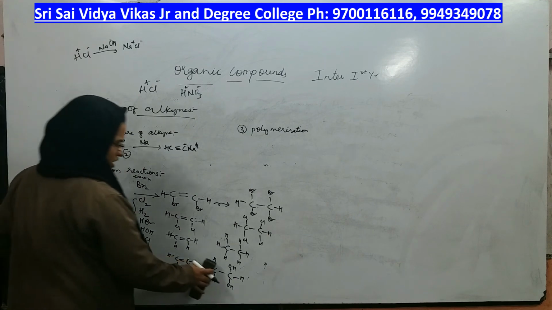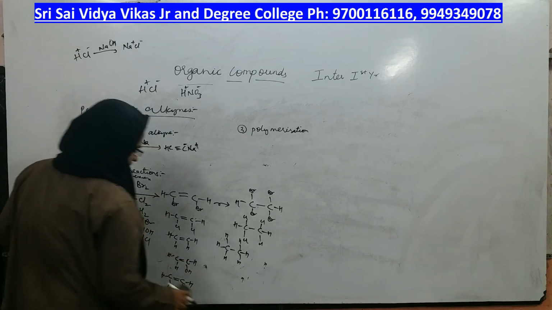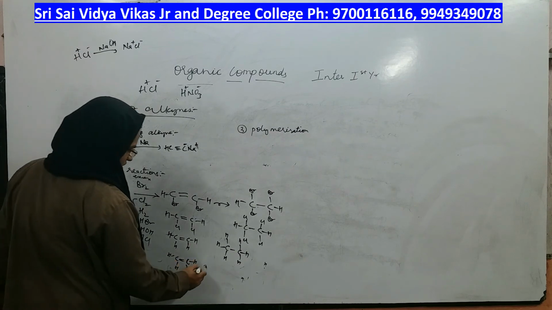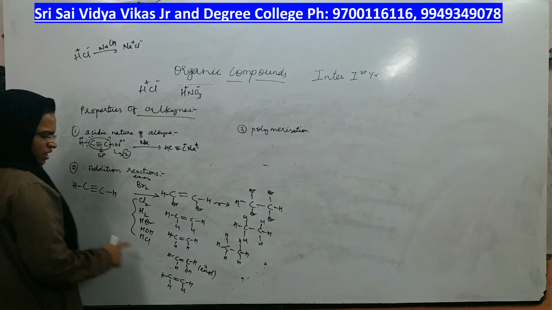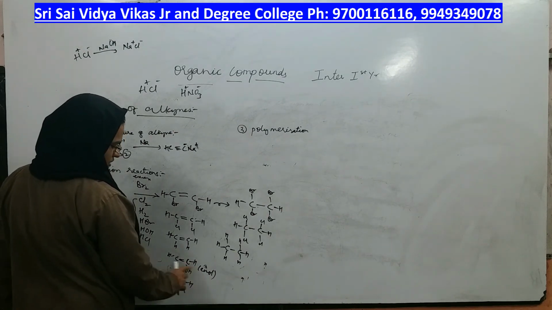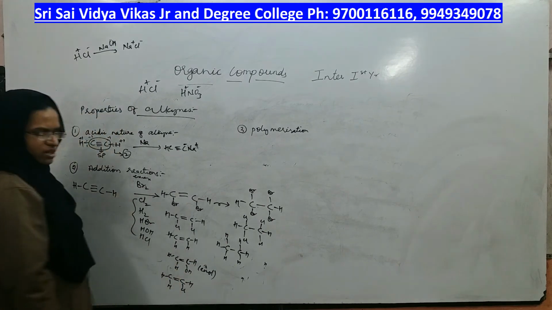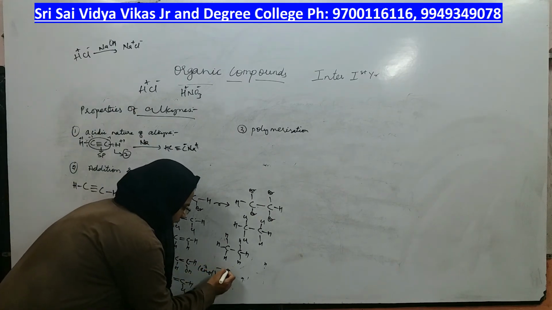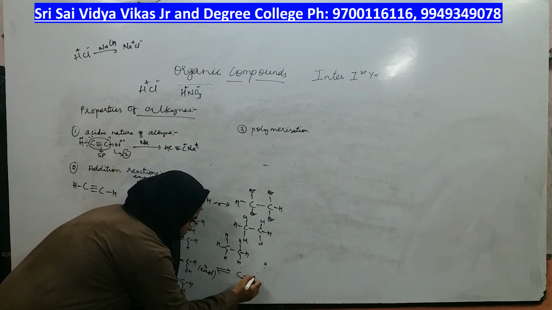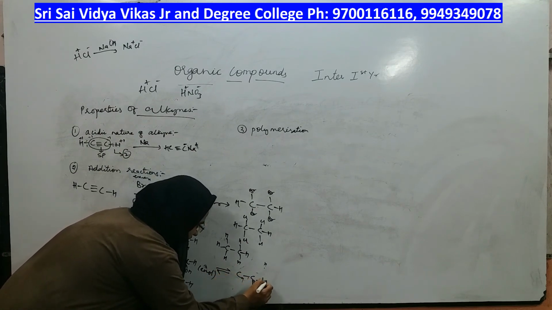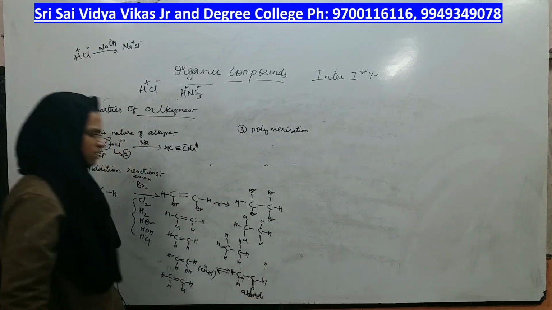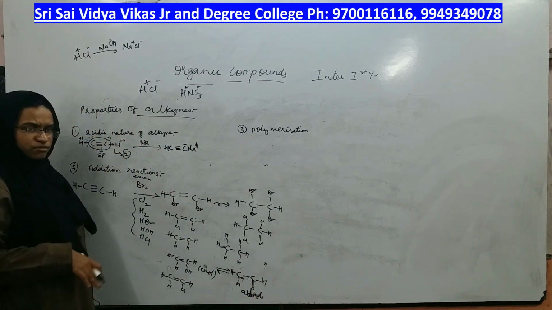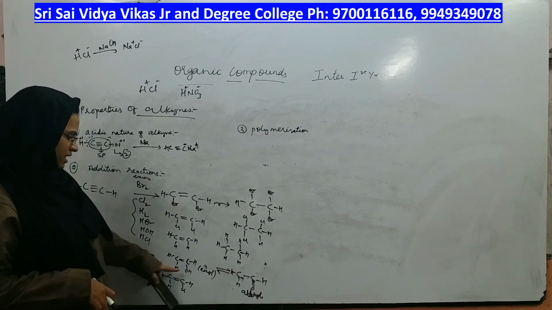right? But it will not take place this way, because this molecule is called an enol. Especially for water only, if you add water to alkyne, you will get enol. Enol means a double bond and alcohol side by side, which is unstable and it will tautomerize into ketone. Sorry, aldehyde. Enol is unstable and it will stabilize into its more stable tautomer called aldehyde, right?